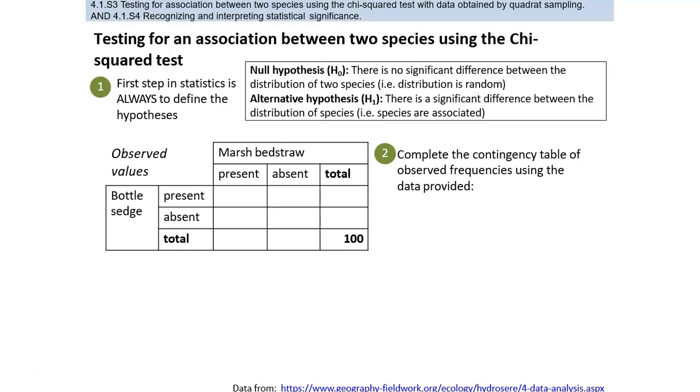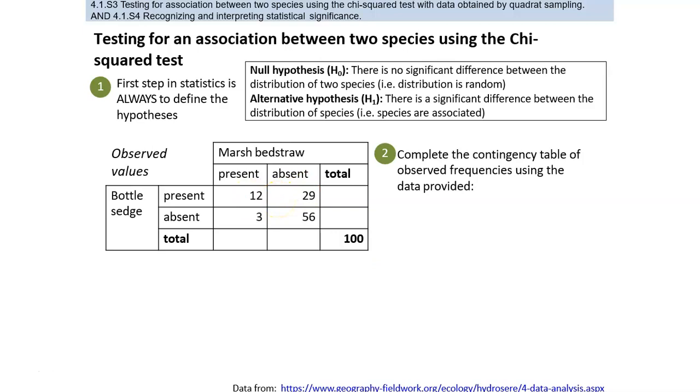We make a table. In this table, we know that the total number is 100 quadrats, and then we make the table showing the presence and absence, for example, in the case of bottle sedge and in the case of marsh bedstraw, and we fill the table.